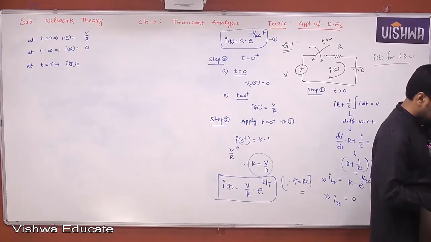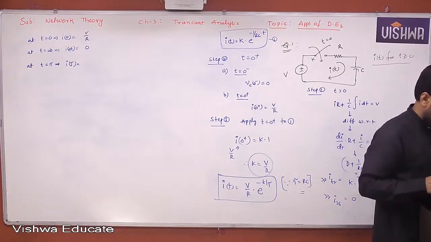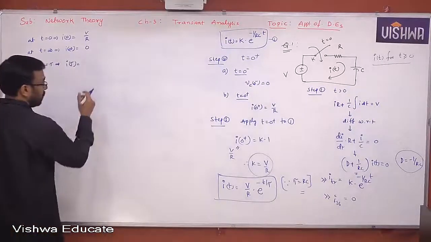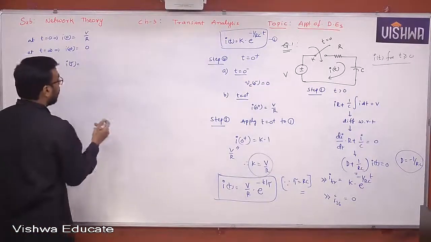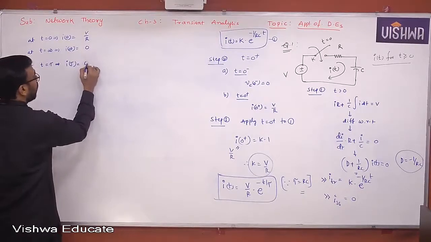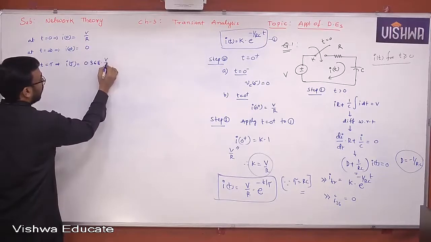Just find 1 minus 0.632. 1 minus 0.632 is nothing but 0.368. e power minus 1 is nothing but 0.368. So this is actually 0.368 times V by R.